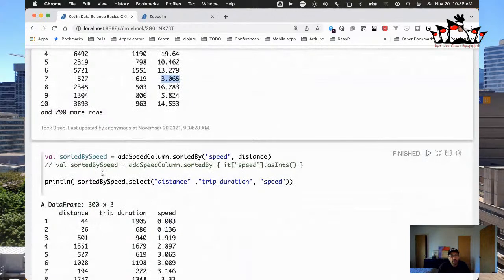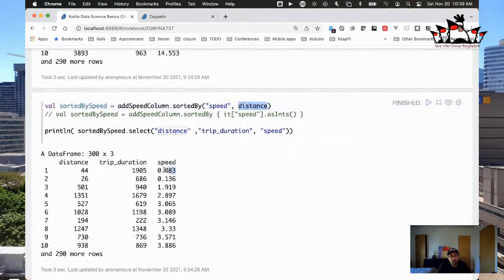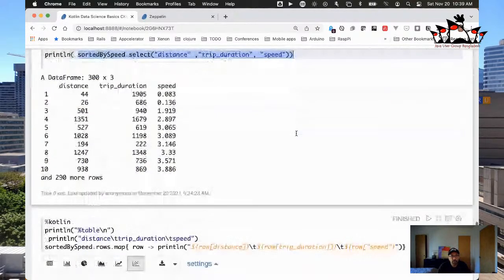All right, so now let's see what the slowest to the fastest speed was. So now what we could say is sort by speed. So here's a new data structure where we added the speed column. We'll say sorted by the speed column and then by distance. Okay, so if we go here, you'll see that now we've sorted this by speed from low to high, and we just printed it out again by using this select that's here, right? So pretty good stuff.